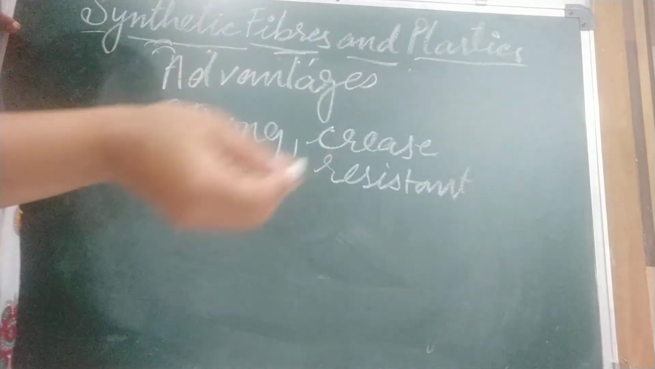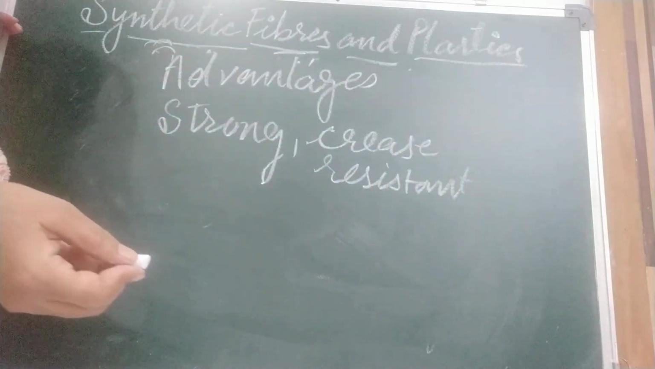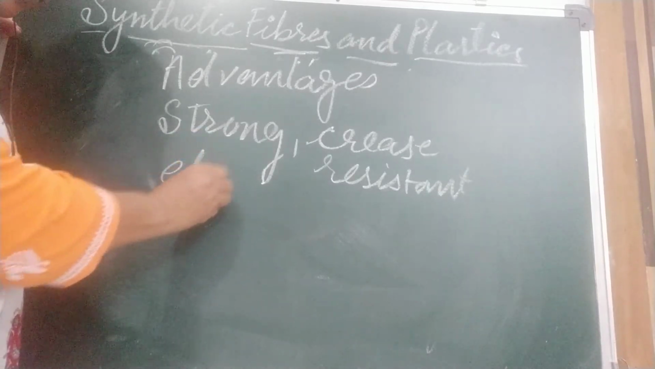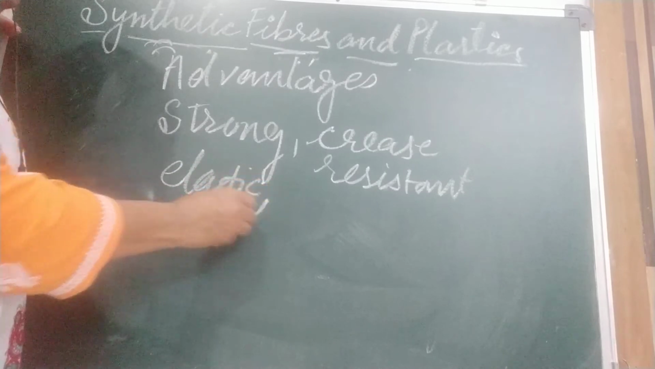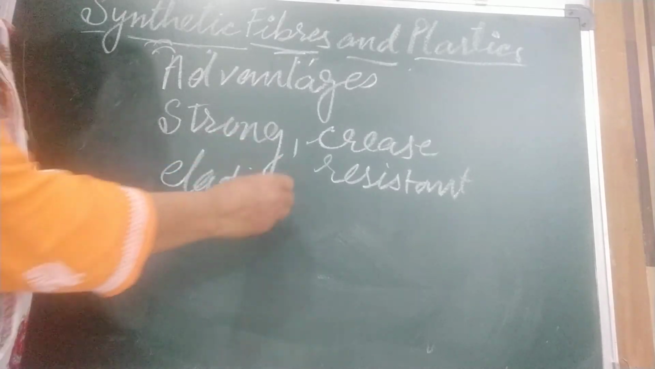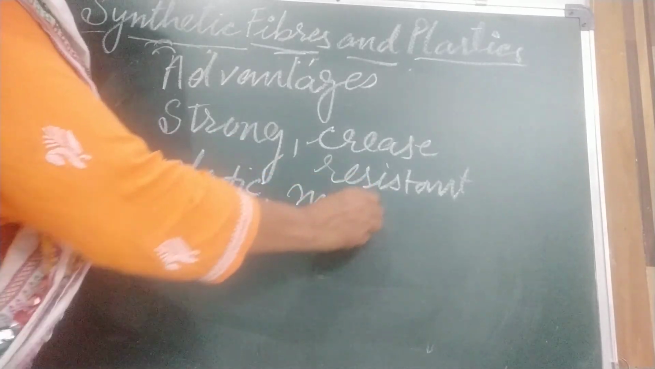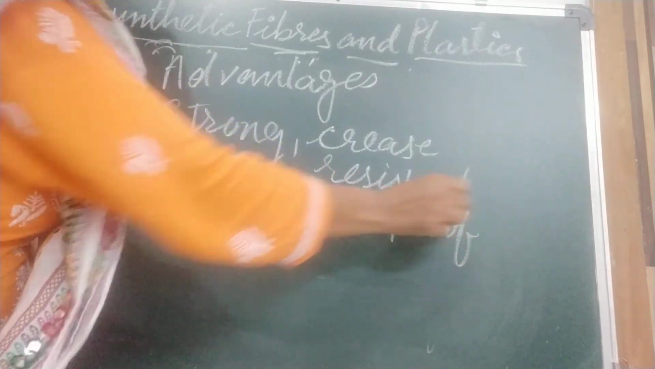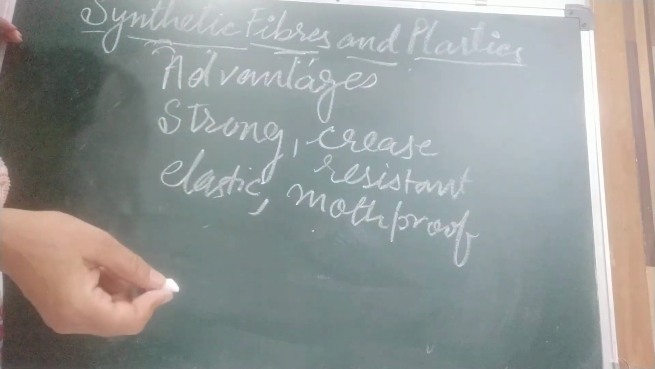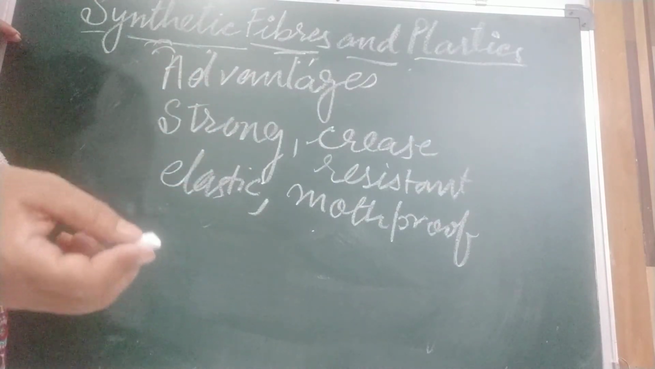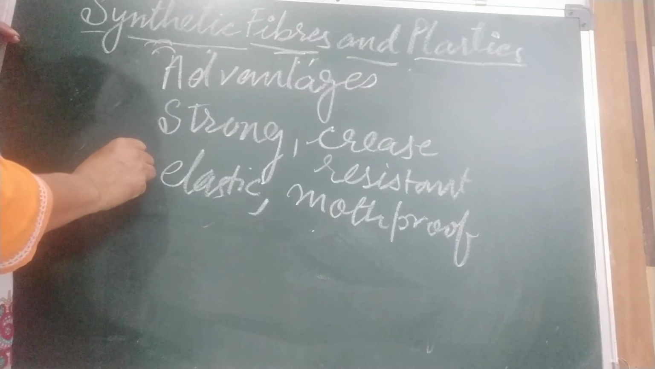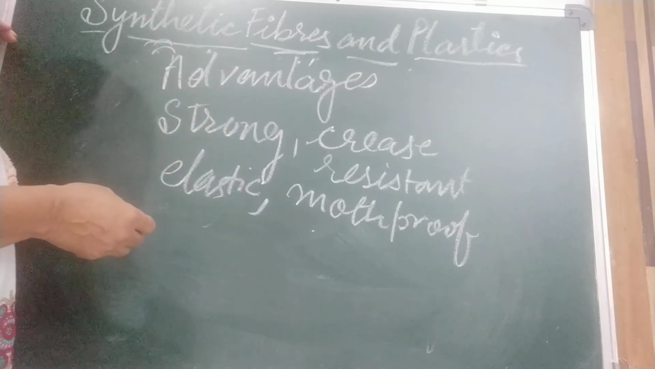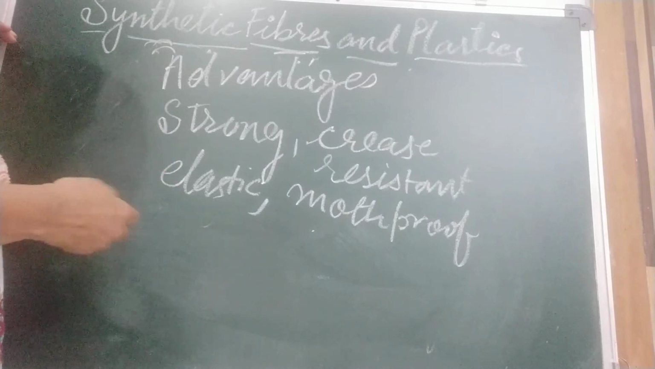Crease resistant. We wash it and we do not need to iron the clothes. They are elastic in nature and moth proof, because they are made of chemicals. Children, moths, silverfish, etc. do not eat chemicals, and they are easy to wash and last for a long time. So these are the advantages of synthetic fiber.